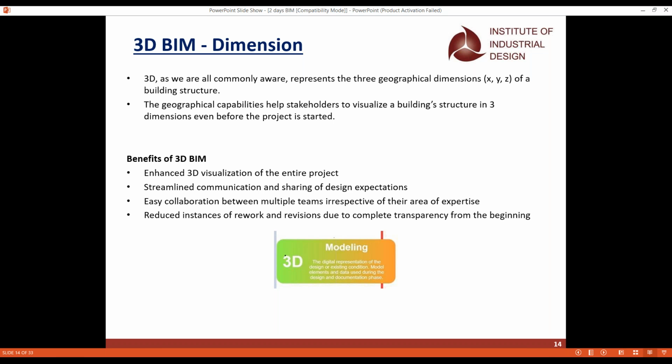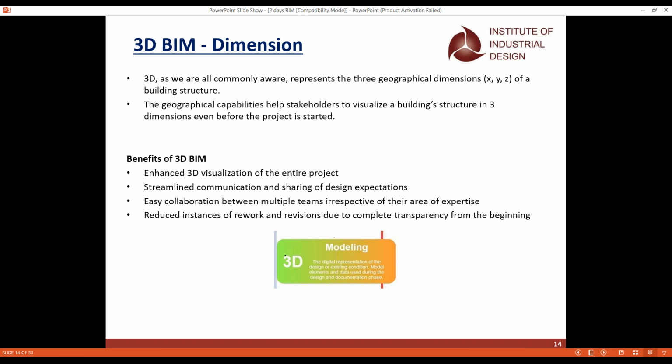But when it comes to the 3D BIM, the immediate moment your client requires, if they tell you that I don't want the room to be here, can you change it, I want it on the other side, yes, we can do it. The immediate moment we'll delete it and create it on the other side which they required. If you want to change the material, we can do it. If you want to adjust the size of the building, we can do it. So you can reduce the instances of rework and revisions.